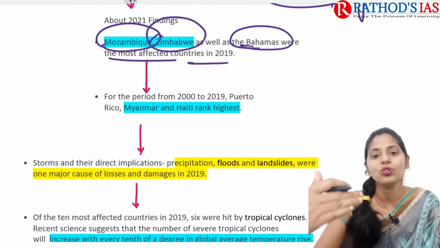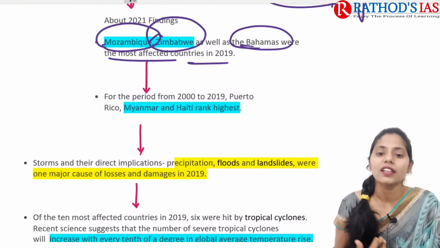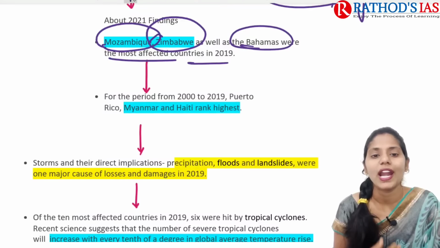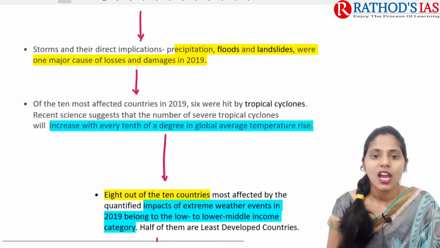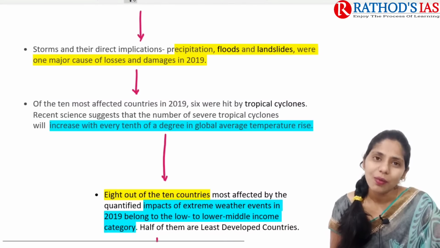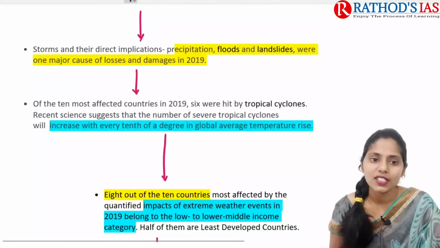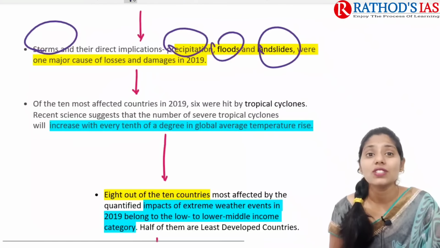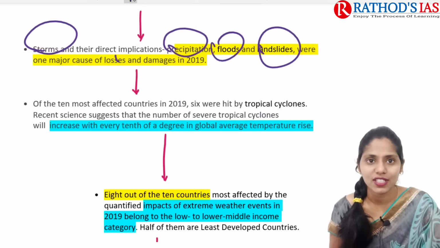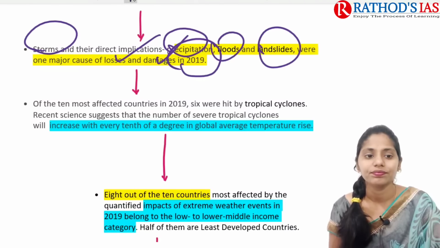For the period from 2000 to 2019, countries like Puerto Rico, Myanmar and Haiti rank highest. The threats were mainly storms, precipitation, floods and landslides. So these were the major causes of loss and damage in 2019.